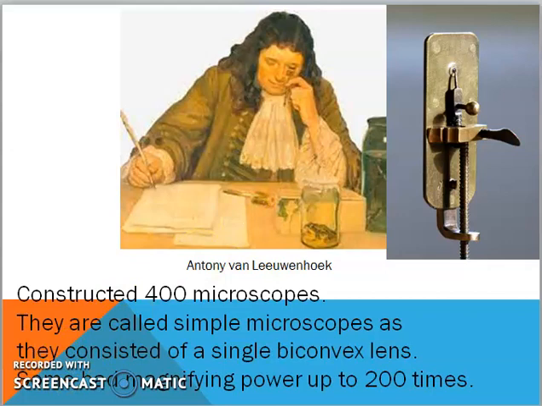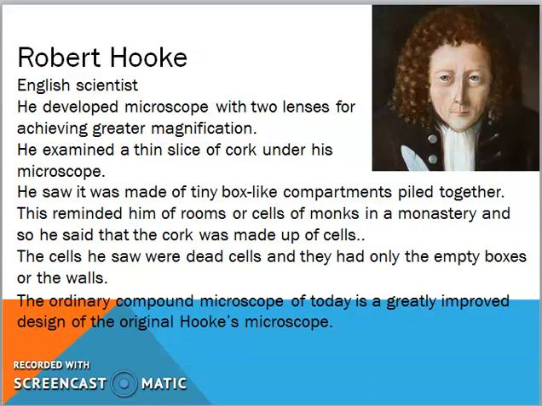Now, after this Dutch scientist, there was another scientist. He was an English scientist, Robert Hooke, who developed a microscope with two lenses for achieving greater magnification, for a more clear view of the objects.